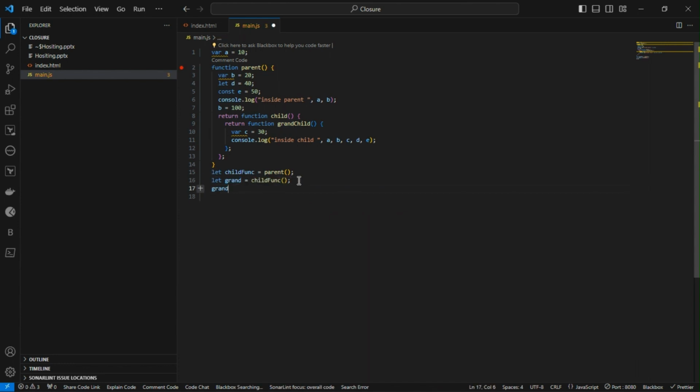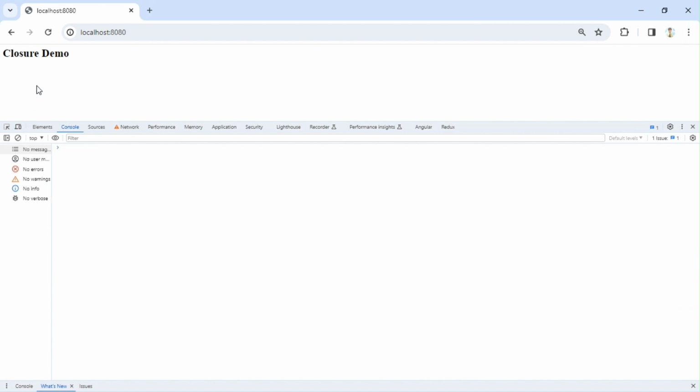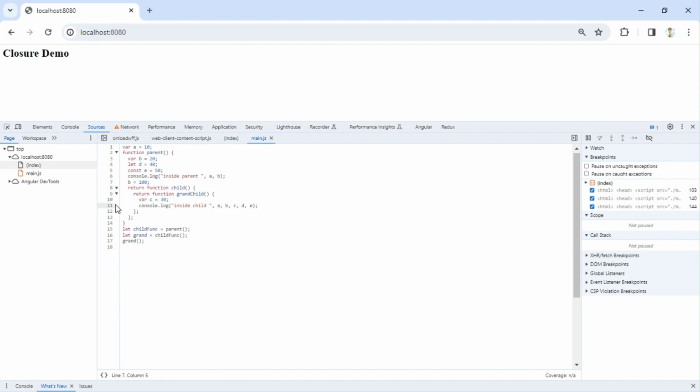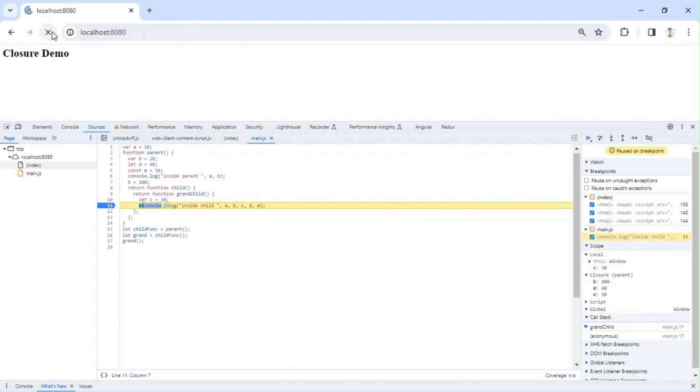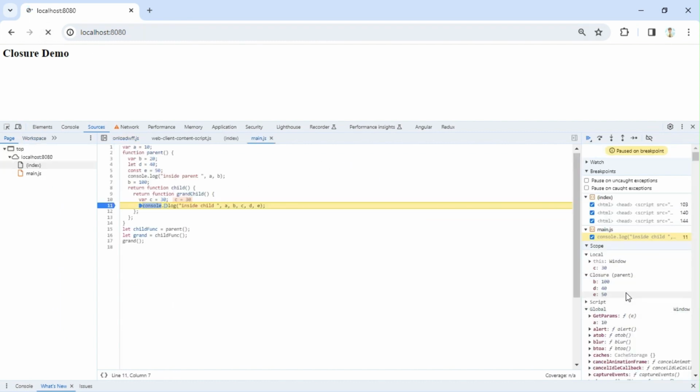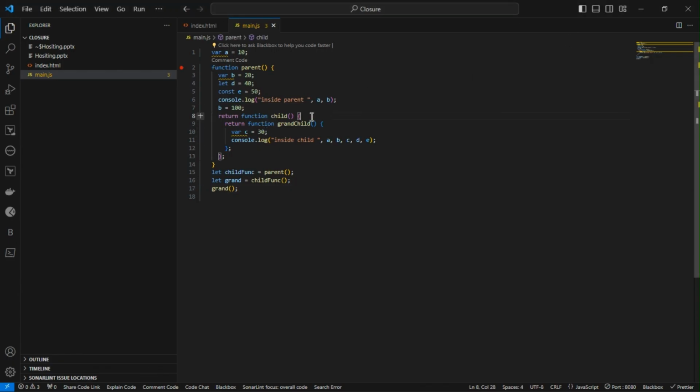If I call this, I will still have access to this. So no matter how many levels of nesting we have inside a function, the closure will still work in the same way. You can see if I put a breakpoint here, it will have one more level of closure. You can see closure, I think nothing is there in that child, that is why it is not creating a closure. If I declare maybe f equal to 60, now it will have its own closure created.